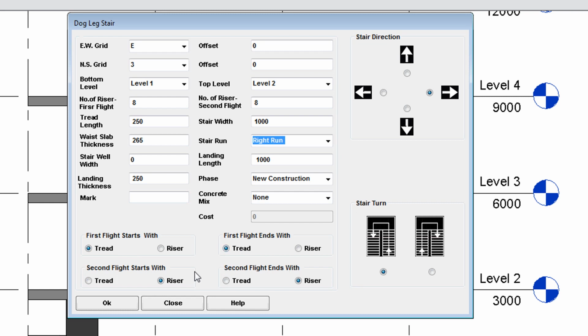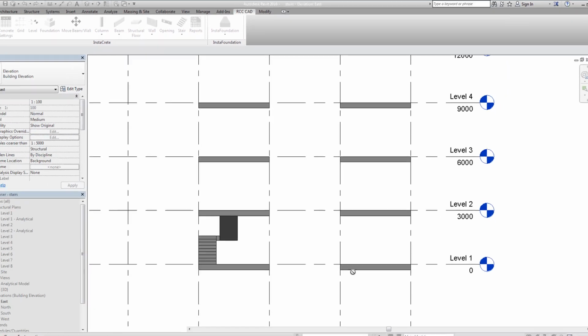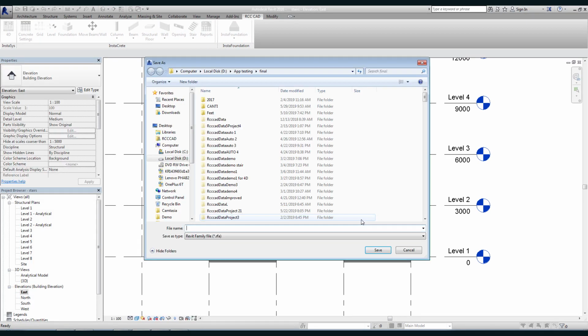Select the arrow pointing towards the south direction. Select the left stair turn. Click the OK button. Select the appropriate bottom and top slab. Save the family to construct the stair in the drawing.